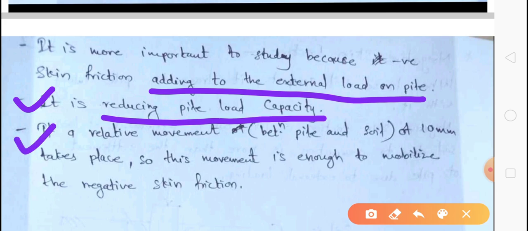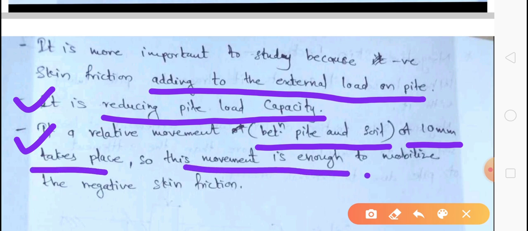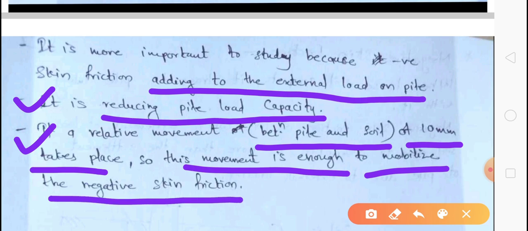And the third point is, if a relative movement between pile and soil of 10 mm takes place, this movement is enough to mobilize the negative skin friction. So if the relative movement between soil and pile is 10 mm, then you can say there is a chance of negative skin friction.